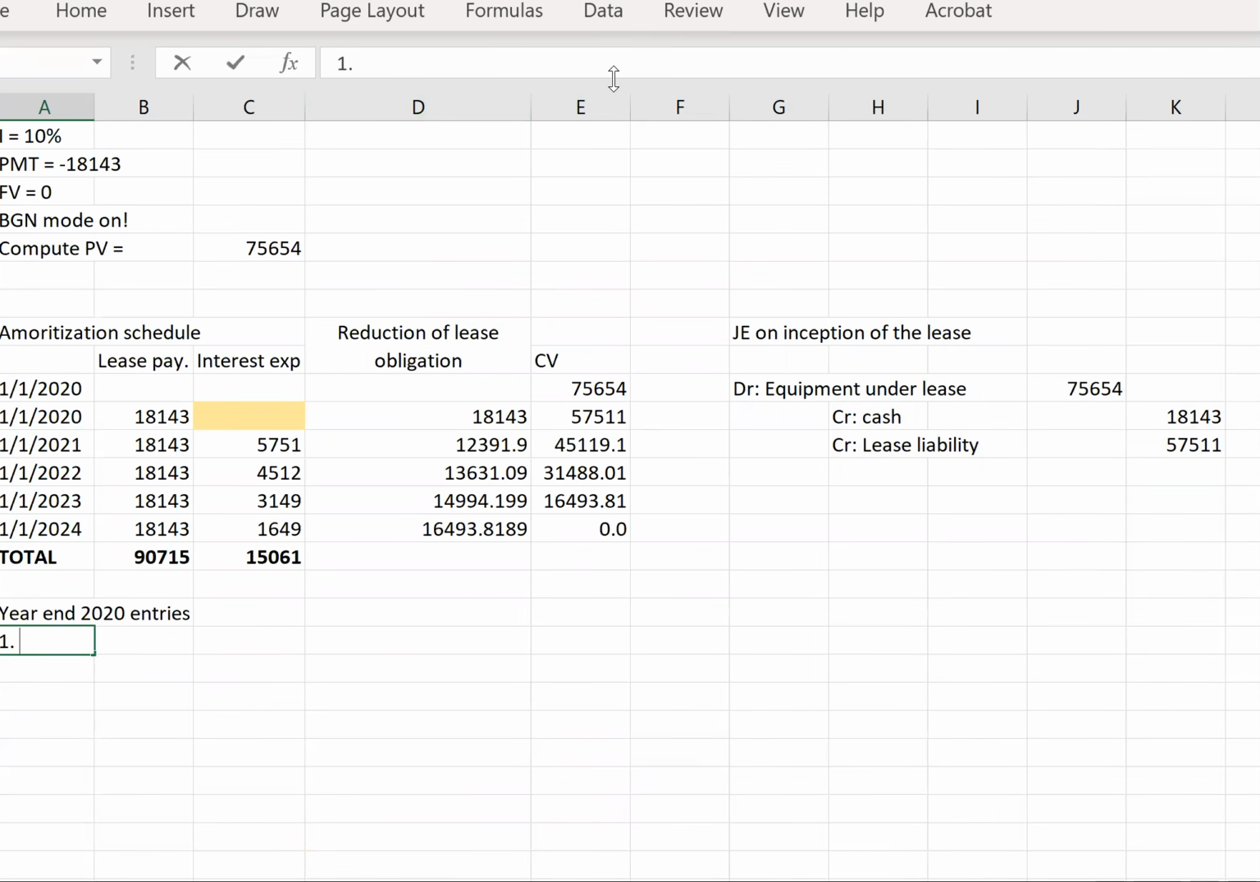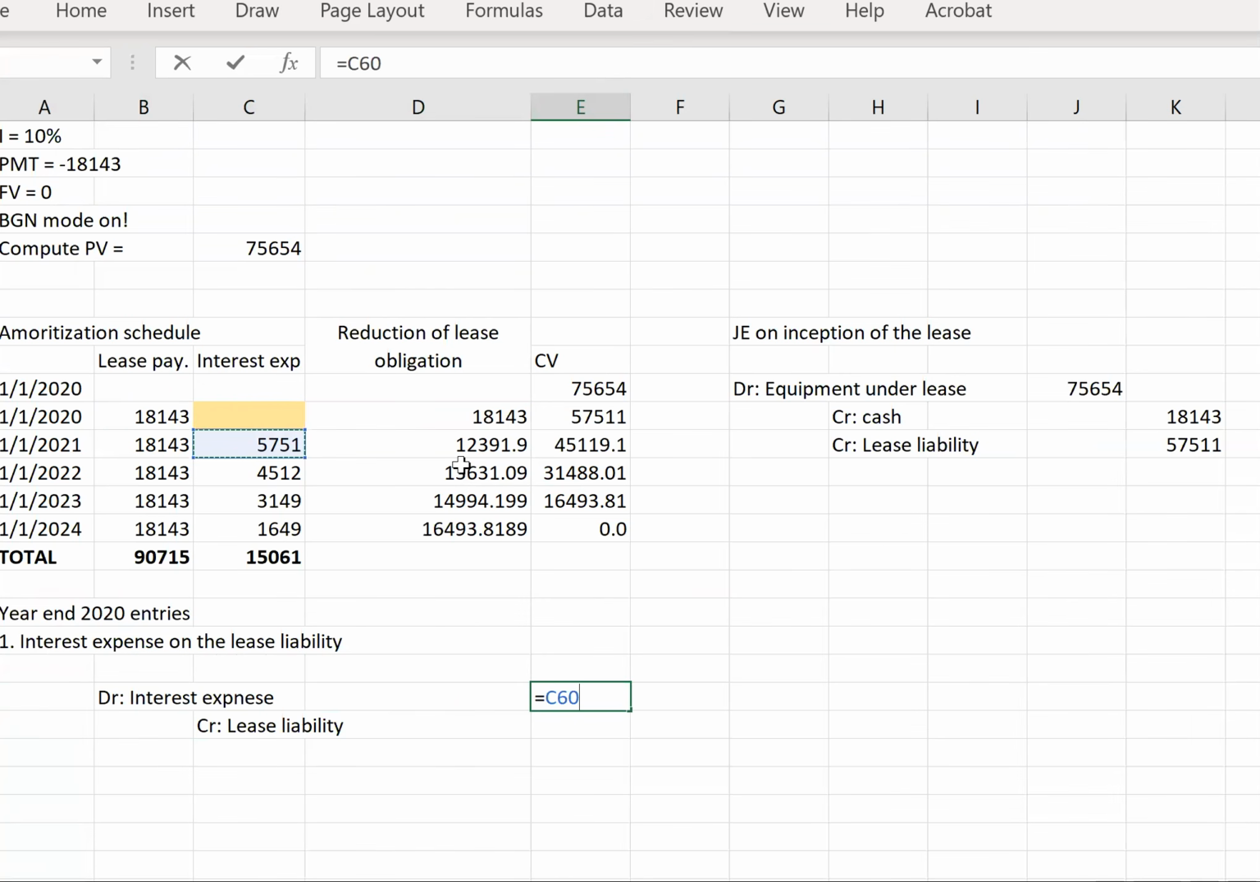So our first entry is going to be interest expense on the lease liability. We're simply going to have debit interest expense, credit lease liability. Forgive my spelling there. Our interest expense is going to be this amount. Actually, this amount here should have been called obligation under capital lease because we are using ASPE. That's IFRS terminology, so forgive me for that.